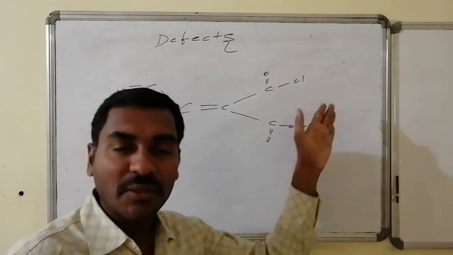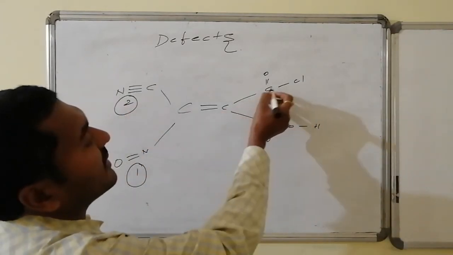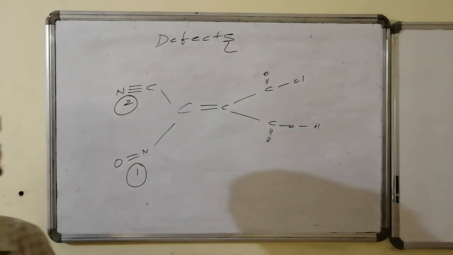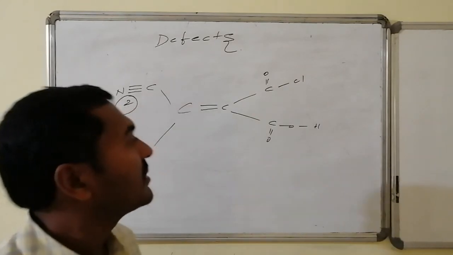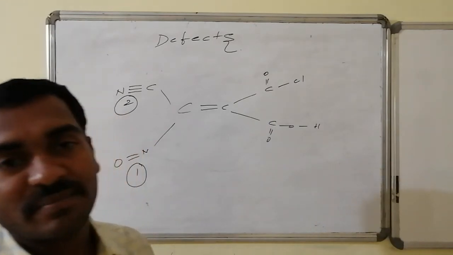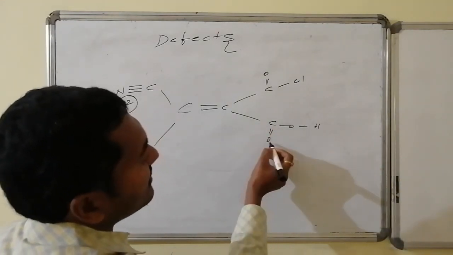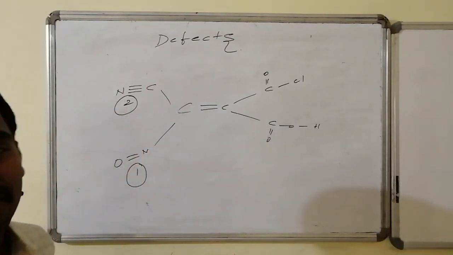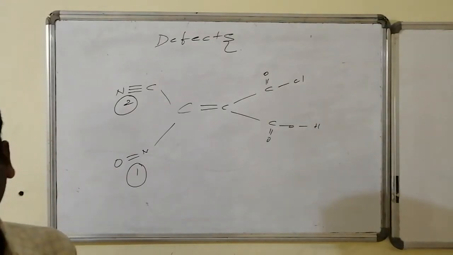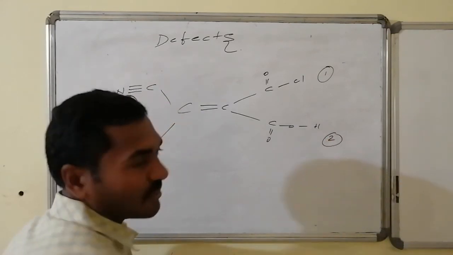Here also, for the two connected valencies we have to give numbers 1 and 2. This carbon is directly connected with carbon. This is also directly connected with carbon. In that competition, I am not getting any kind of judgment. Whereas this carbon is connected with a higher weight atom, that is chlorine, 35.5. And this carbon is maximum connected with whom? Oxygen, oxygen, oxygen. Oxygen has an atomic weight of 16. 16 and 35.5, the highest weight is for the 35.5. Hence this has the first priority. This has the second priority.